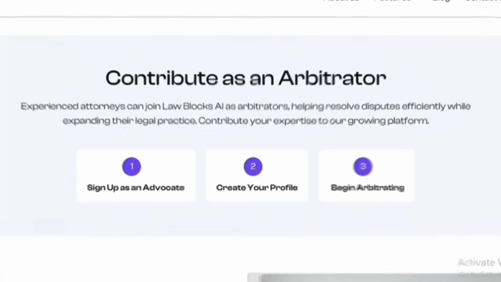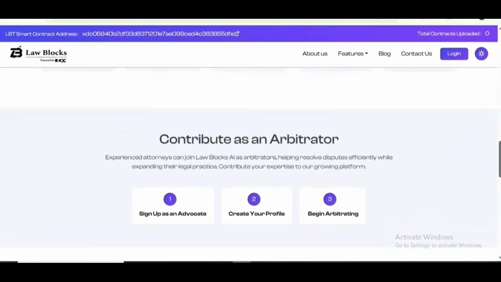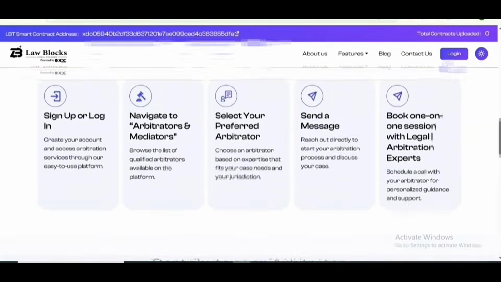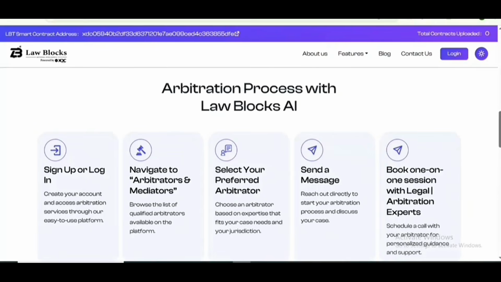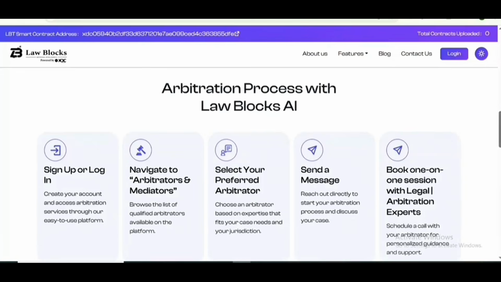You can also contribute as an arbitrator. You just need to sign up as an advocate, create your profile, and you can begin arbitrating. So here you can check the arbitration process with LawBlocks AI. First of all, you will have to sign up or log in. Then you will have to navigate to the arbitrators and mediators. Then you will have to select your preferred arbitrator, and then you will have to send a message. And after this, you can book a one-on-one session with the legal arbitration expert. So this is the process by which arbitration works on LawBlocks.